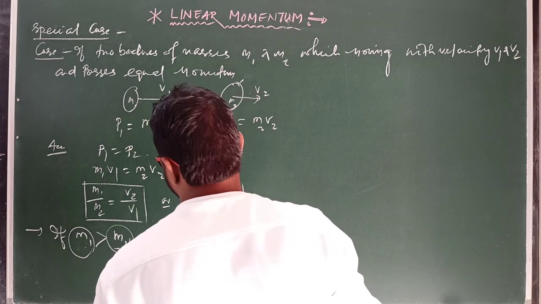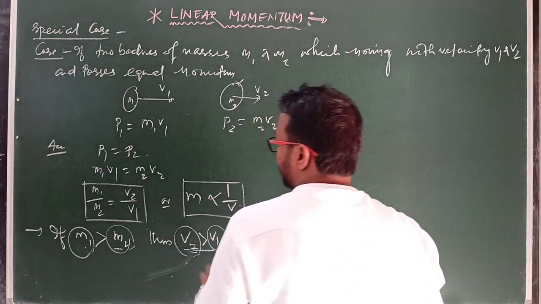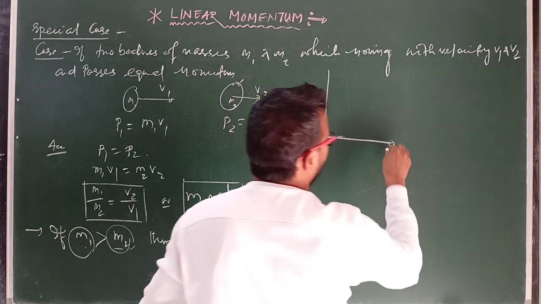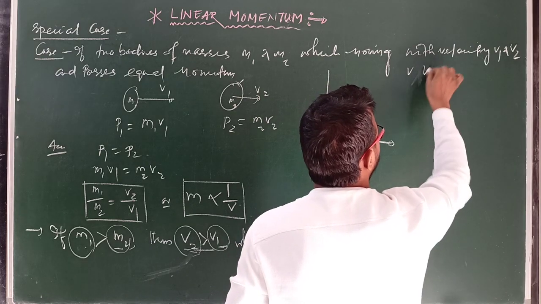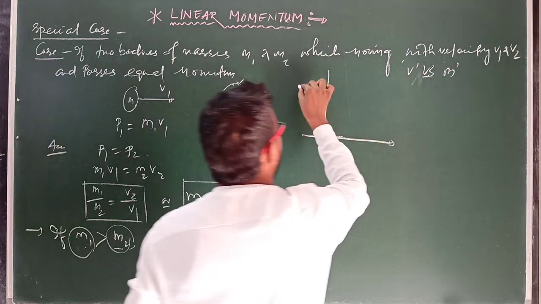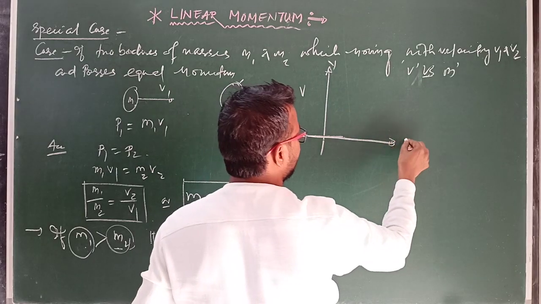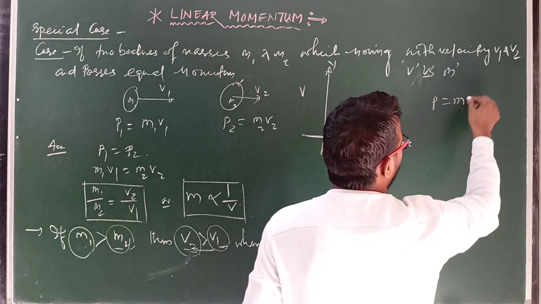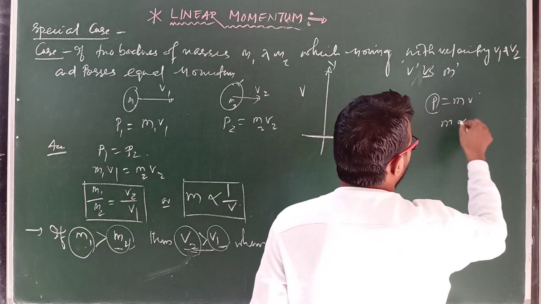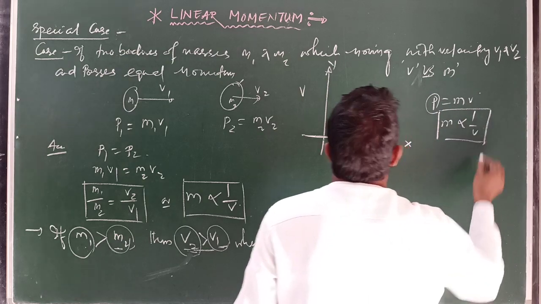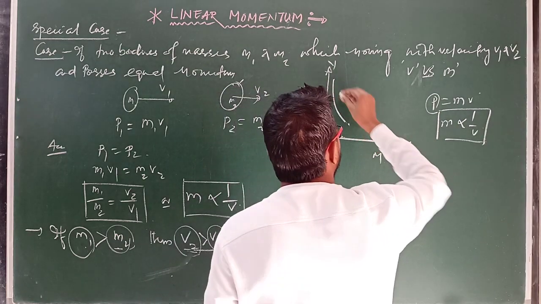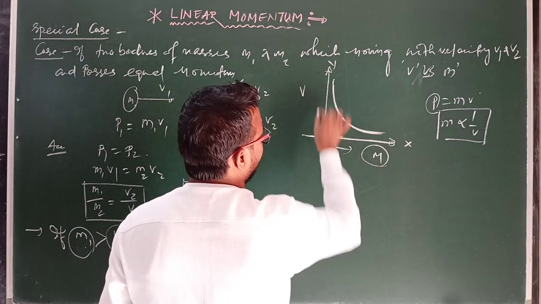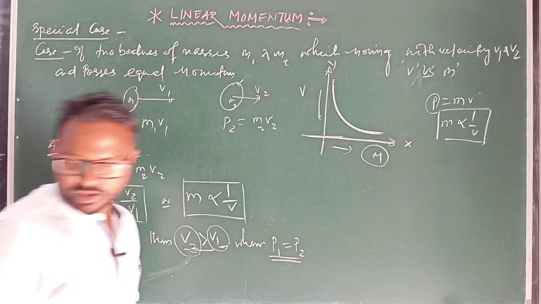Next, if you draw the graph, because momentum is constant in this case, so if you draw the graph of velocity versus mass, I am taking along the y axis velocity and along the x axis mass. Then momentum is constant, so p equal to mass into velocity and momentum constant, so mass inversely proportional to velocity. So the graph will be like this. Clear? If mass increase, then velocity decrease. Okay, next.